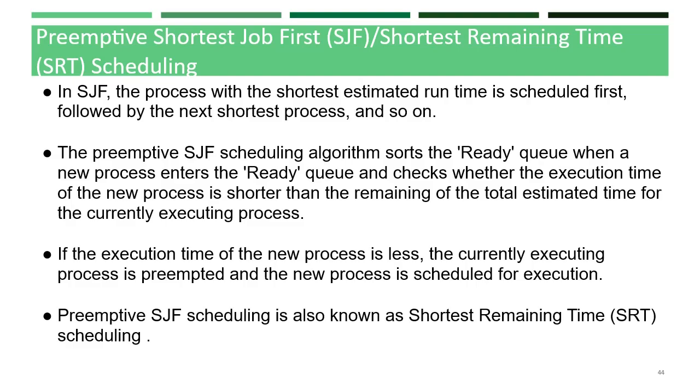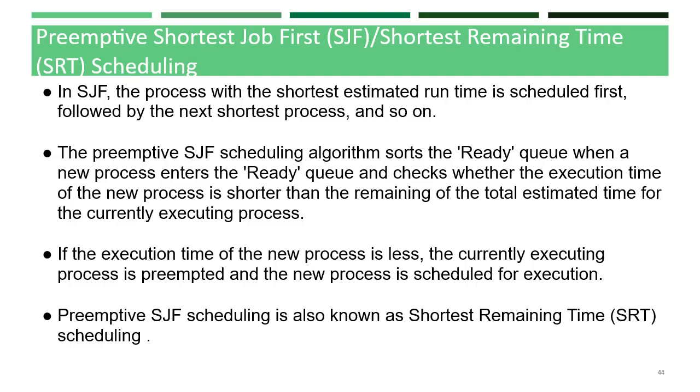When a new process enters the ready queue, it checks whether the execution time of the new process is shorter than the remaining estimated time for the currently executing process. If the execution time of the new process is lesser, then the currently executing process will be preempted and the new process gets a chance for execution.